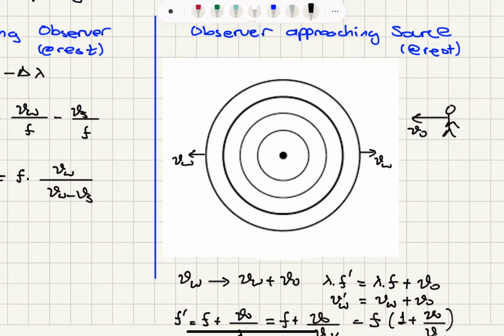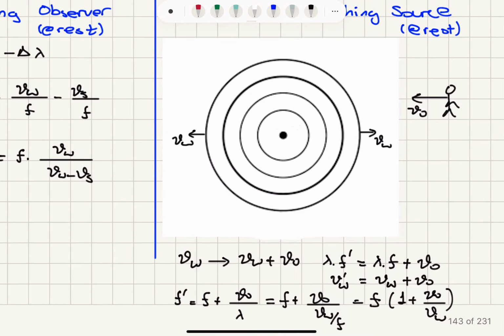Okay, but there is no change in the detected wavelength, so the wavelength is the same. So lambda times f prime, the detected frequency, is lambda times f, the propagation speed of the waves, plus vo. And what do we expect? The detected frequency to increase here. So f prime will be f plus vo over lambda, where lambda is the propagation speed of the waves divided by the frequency.